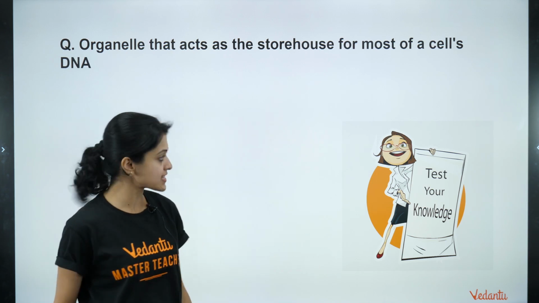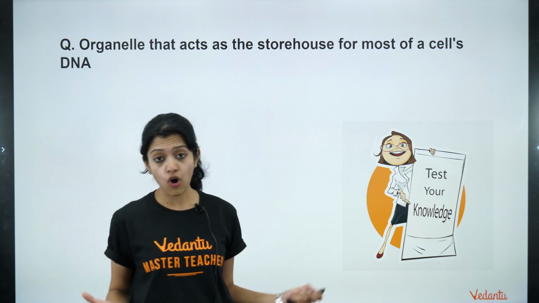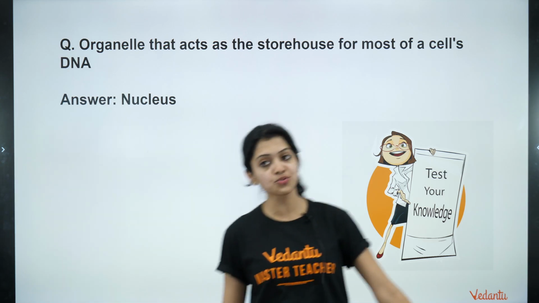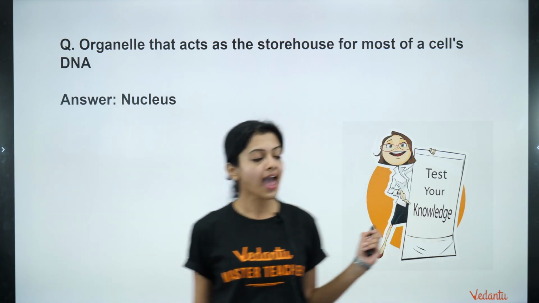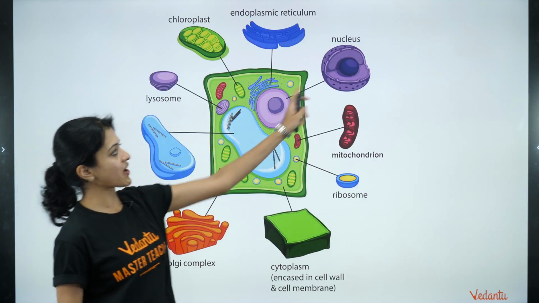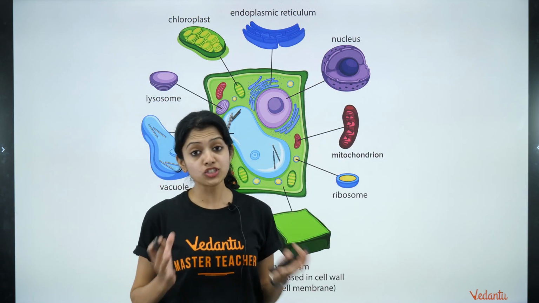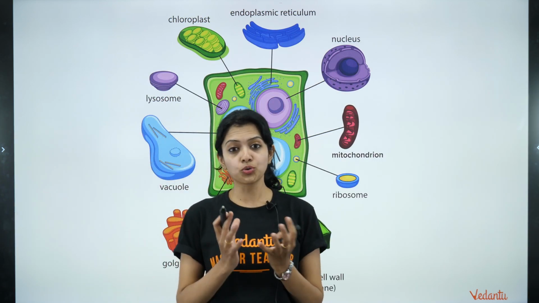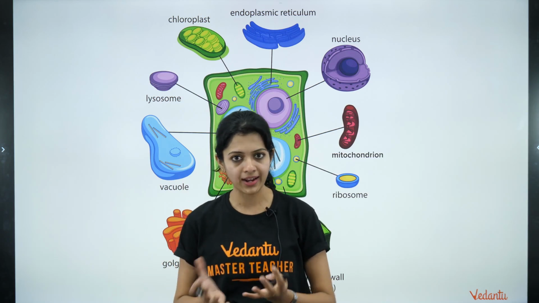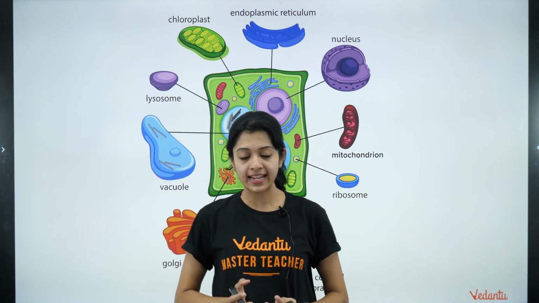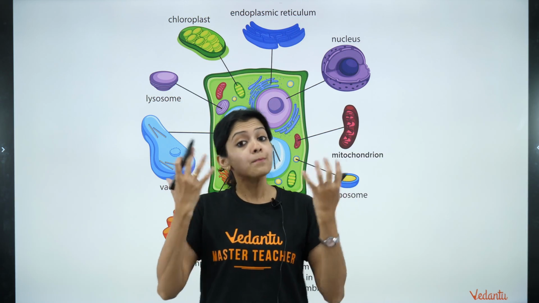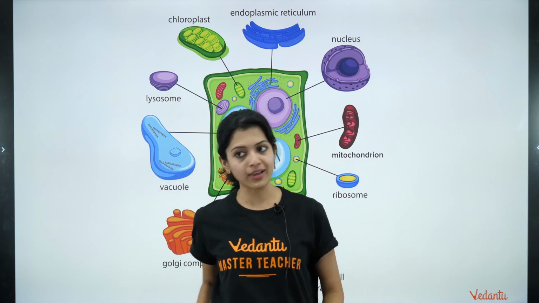Amazing. Nucleus. Yes, nucleus is certainly called the control center of the cell. As you see, nucleus is the answer, and the nucleus is right there. Right? We call it the control center of the cell. In fact, you can compare it to the CEO of a company, right? It controls all the activities of a cell, and it stores most of the genetic material of an organism, right?